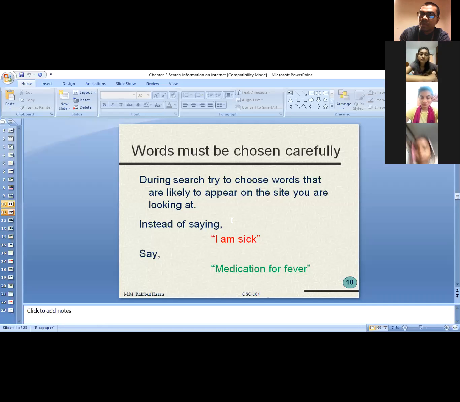Do you understand my point? Yes, sir. So you must select your keyword very carefully when you search through Google, otherwise you're not going to get a proper answer.